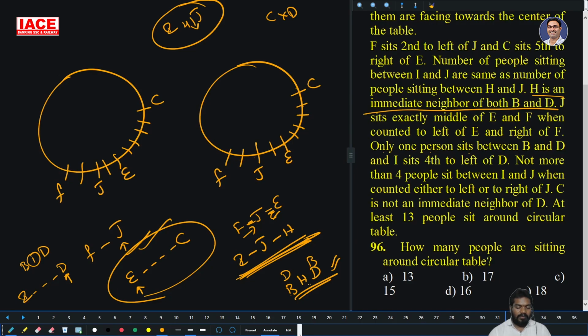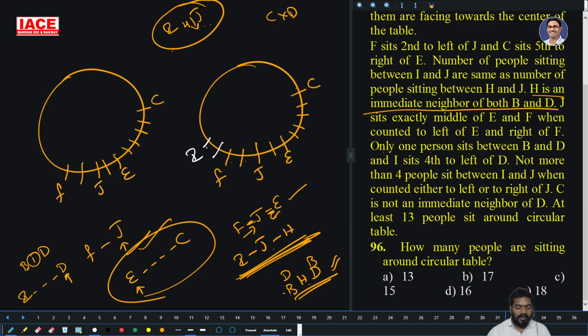Now F, J is done. I, J, H are the only chances. B and D with one person between are the only chances. E and C, B and A are the only chances. Between I and J, I want 4 or fewer persons: 1, 2, 3. If I take that as I, up to now this is the same. Now 1, 2, so this is taken as I.